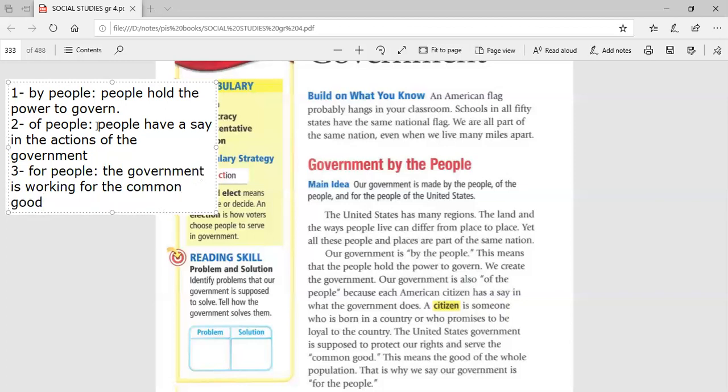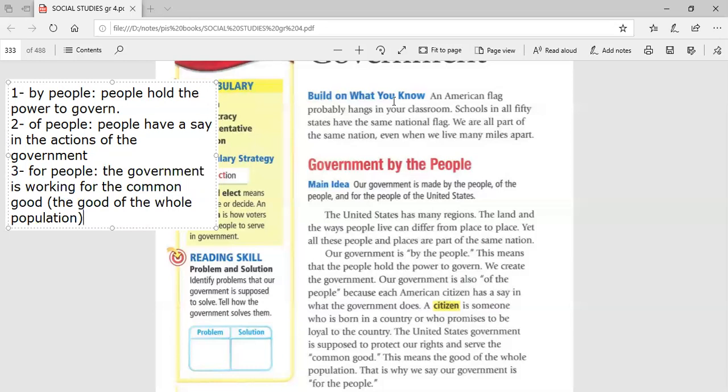It means the good of the whole population. So when America makes any service, makes any product, makes any action, makes any law, of course, this action or this service is for the good of the whole population. It means the common good.